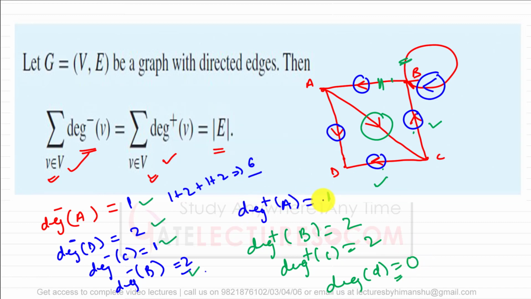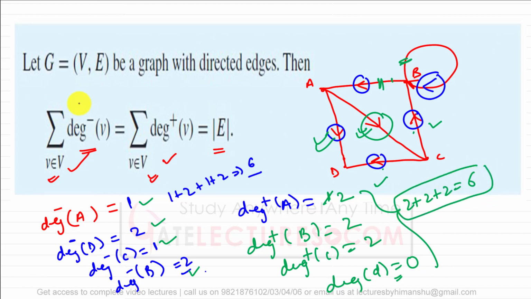Now this is a small mistake here. For out degree for vertex A is 2, because for A this is also going out and this is also going out. So the out degree for vertex A is also 2. So if we add all these numbers, it will become 2 plus 2 plus 2, which is representing 6. Okay, so the in degree for all vertices in this particular graph is 6, which is equivalent to the out degree for the vertices. And if you count the number of edges, there is 1 edge, 2 edge, 3 edge, 4 edge, 5 edge, and 6 edge. Therefore the number of edges is also 6, that is also same. Correct? Now this is a theorem.